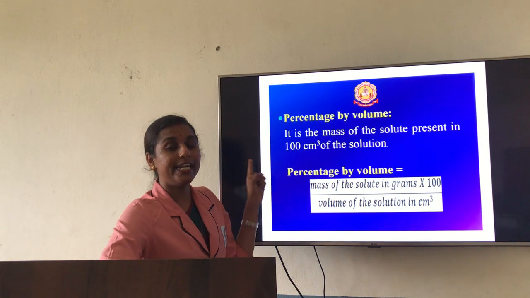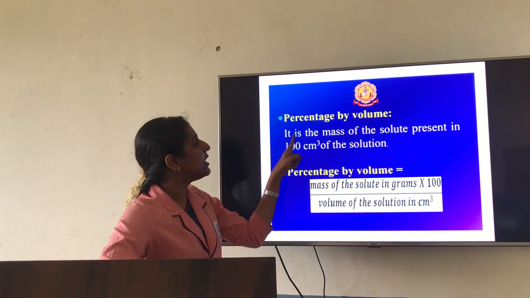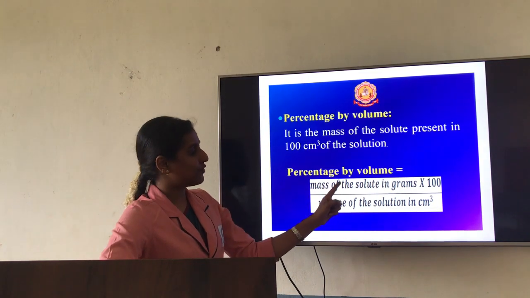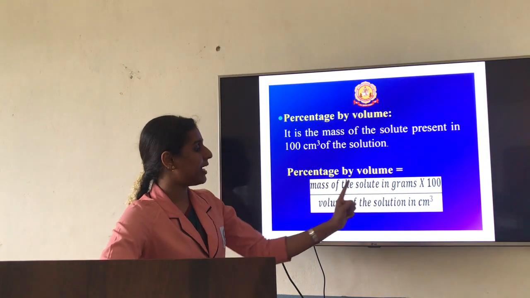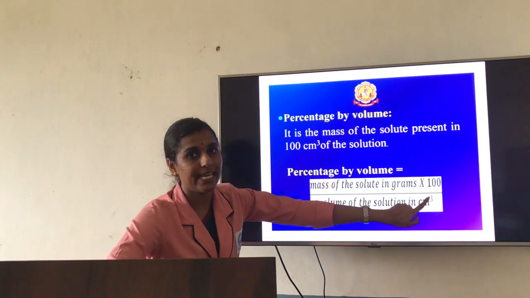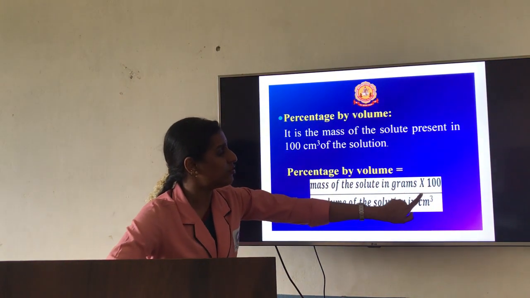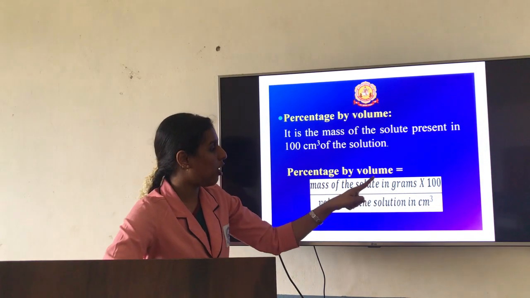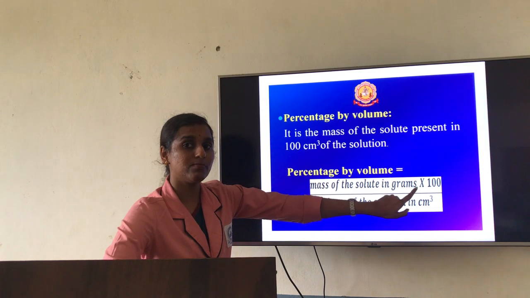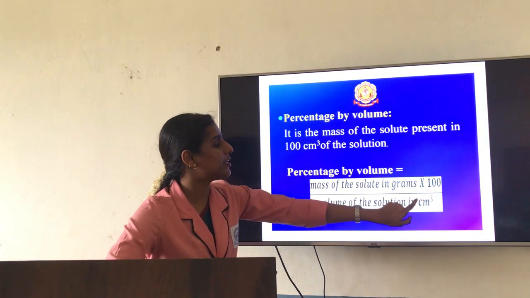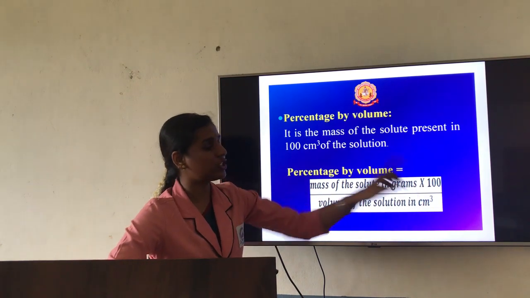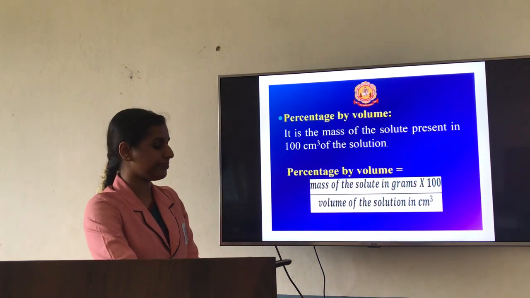Here in terms of volume, the formula will come as mass of the solute in gram divided by volume of the solution in cm3. Only here you have to make the changes. All the concepts are the same. There in terms of mass you write mass, here in terms of volume you write volume. And because you are finding percentage, it should be multiplied by 100.